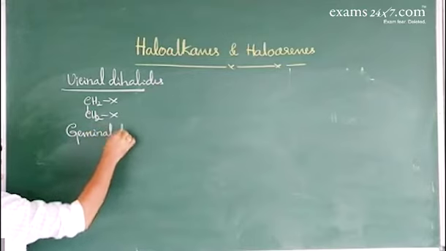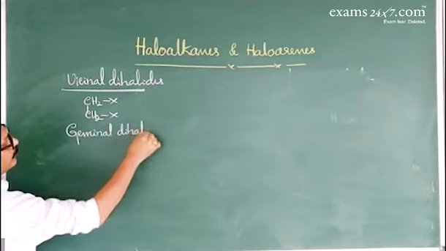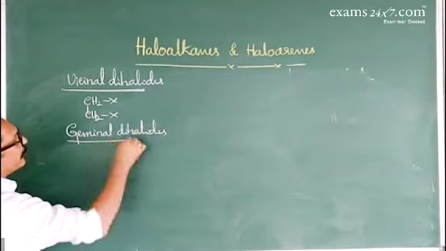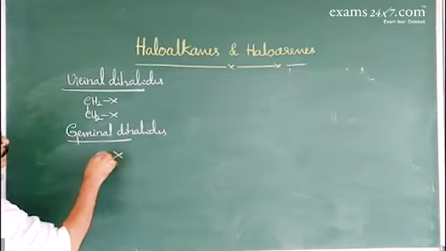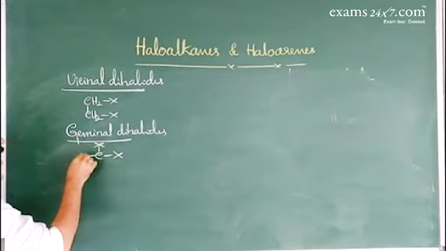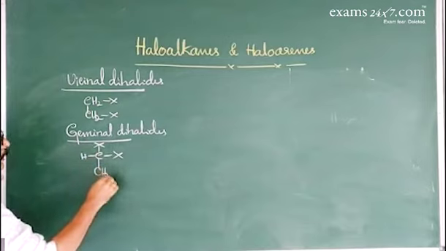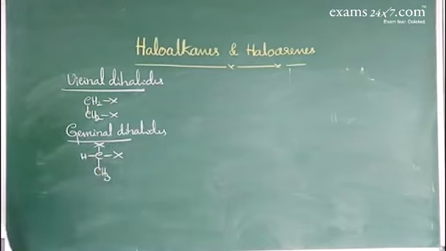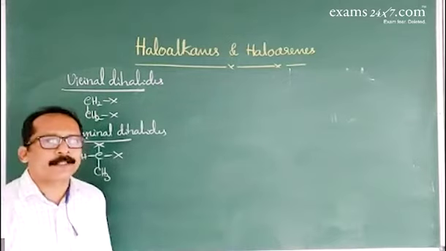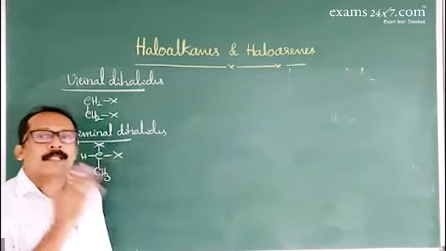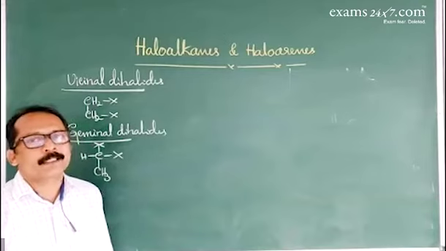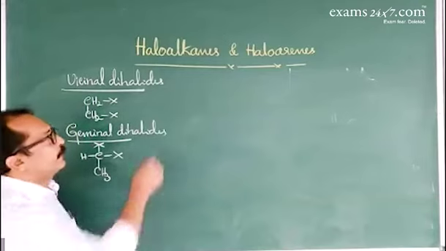In geminal dihalides, both the halogen atoms are attached to the same carbon atom. This is about dihalides. In trihalides, there are three halogens. We can take the example of chloroform. Tetrahalides, carbon tetrachloride.